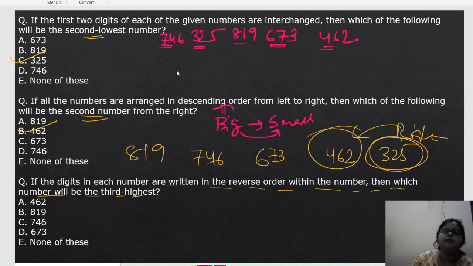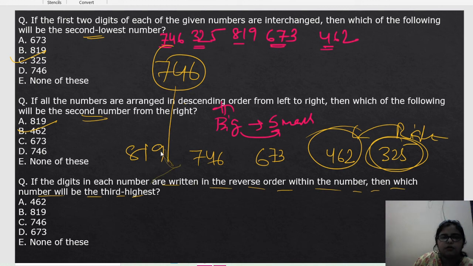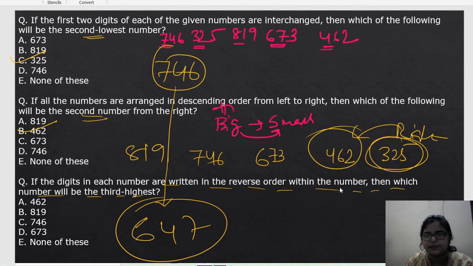Now, reverse order means what? 746 is the number, and the reverse order of this number is 647. Yes or no? So which number will be the third highest?